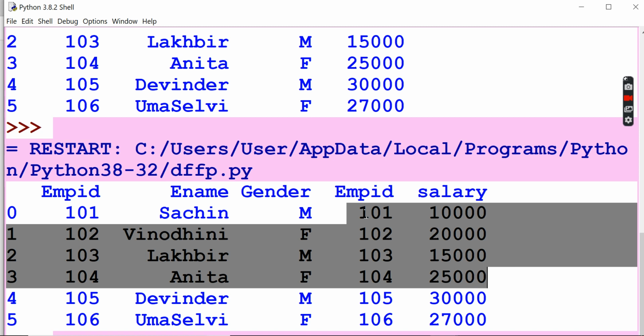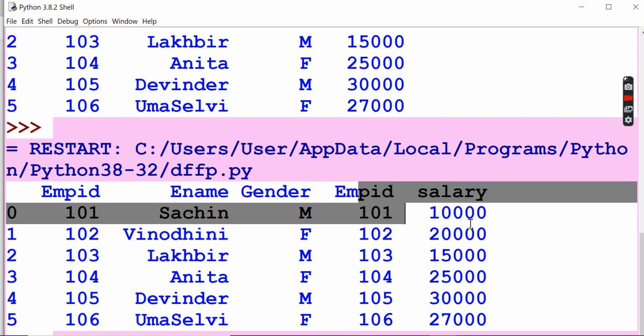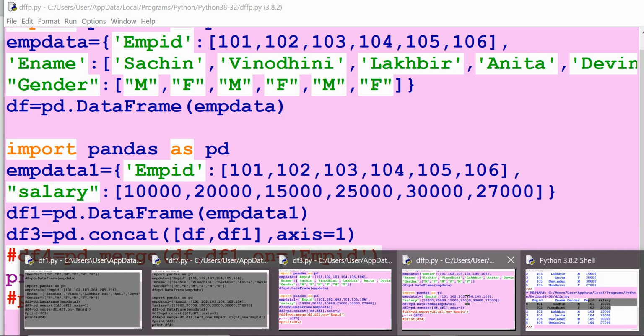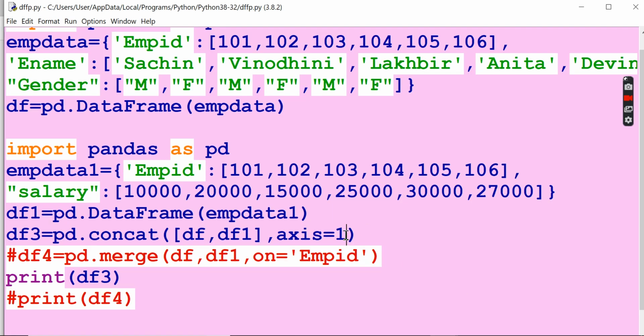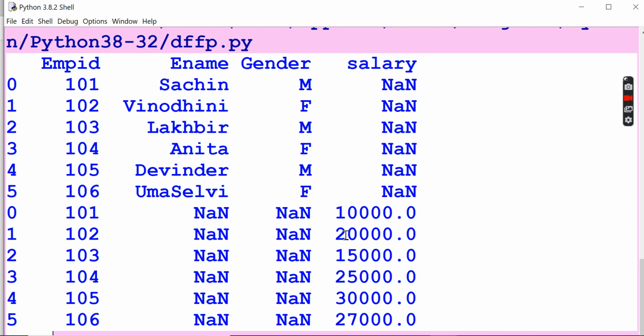So column wise means all the columns will be present over there. In the first df there are 3 columns, in the next df there are 2 columns, so every 5 columns have been visible over here. Suppose if I say axis equal to 0, then row wise everything will now be joined. If you see the output here.